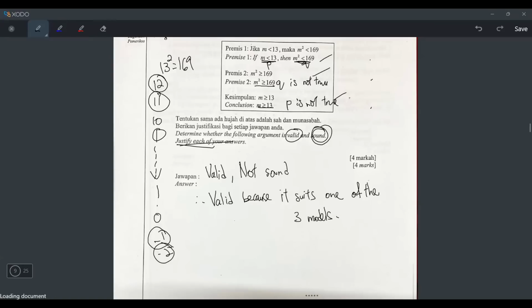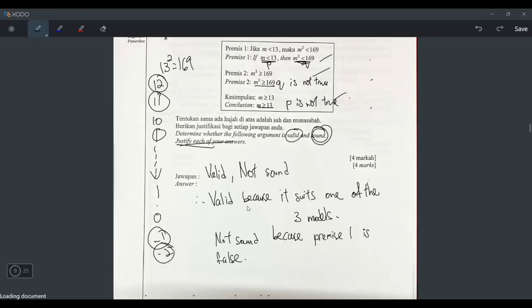That's why it's valid. And then we say it's not sound, right? But why did we say it's not sound? Not sound, because one of these is false, right? So because premise one is false.